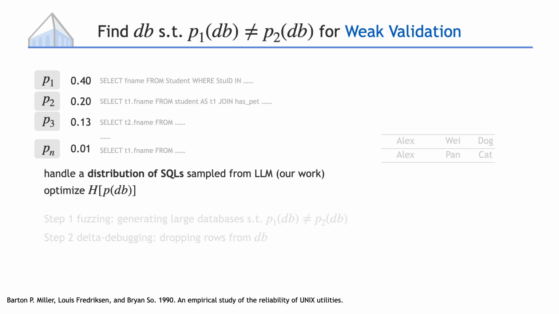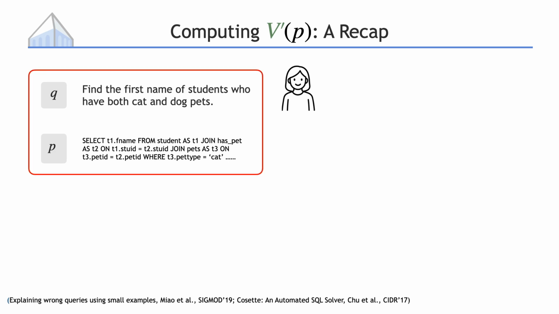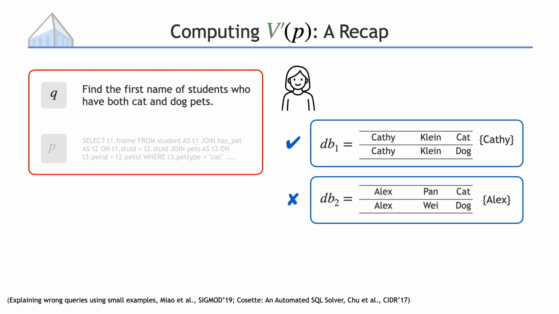To recap, we need to validate whether P is correct. We probably don't want the user to directly look at the SQL program P. So instead, we present the user with a small set of databases like DB1 and DB2. And then the user will do the weak validation on these smaller databases. On the second database, the return value is wrong, so we know that V prime of P equals 0. As a result, we compose the weak validation in the blue box to perform the validation task in the red box. Even if the user doesn't know anything about SQL programming, they can tell that the program is wrong.